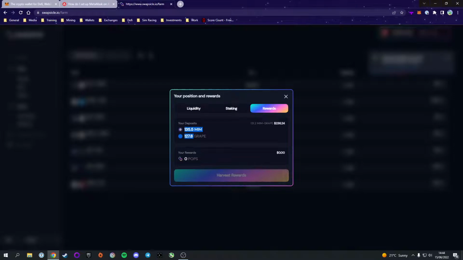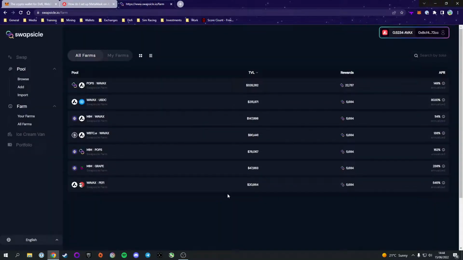Now you can see our LP is deposited in the rewards tab, and we will start earning rewards in the form of POPs. There we go, we've already started earning rewards. Now, a few things to bear in mind. This isn't available for every LP pair. Currently there are 7, and you can see them here.